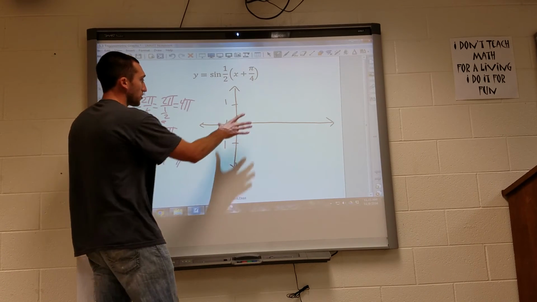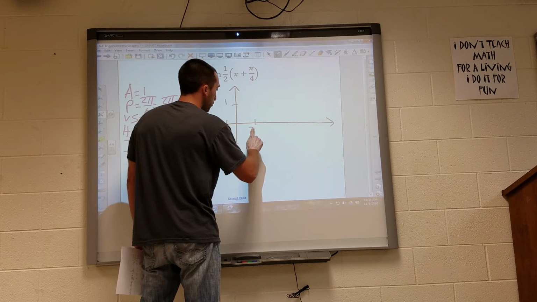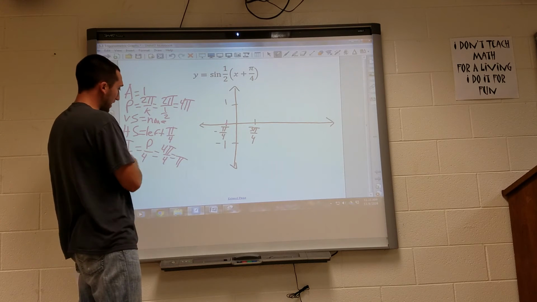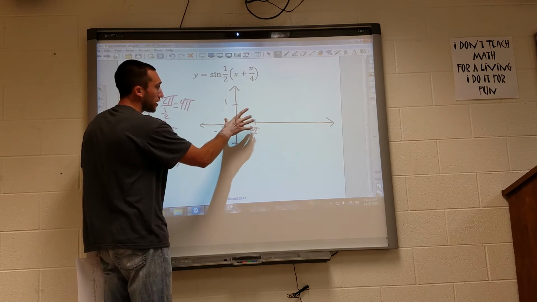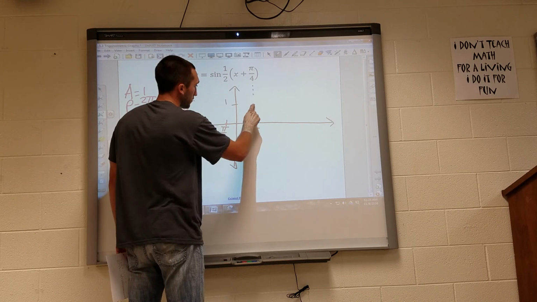And hopefully you can see that one interval would then be 3 pi over 4. Right? Because I'm counting by pi. So I had a negative pi over 4, so at 3 pi over 4, I have to reach my first interval.